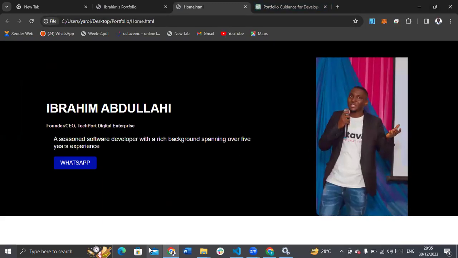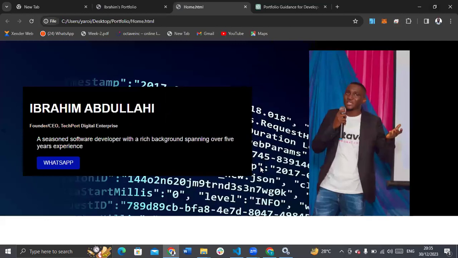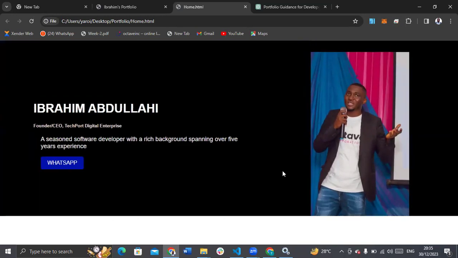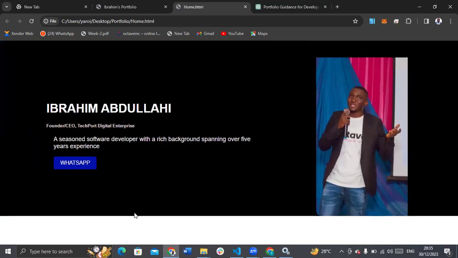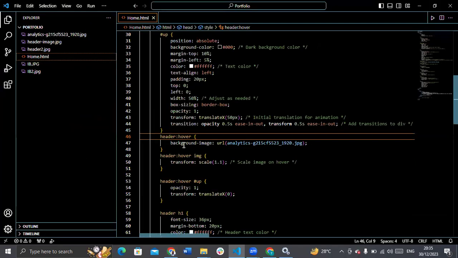But I'm thinking of a way to make it more techy. So I need to add some kind of features. When I did this, I just felt this is not really okay by me. The background is actually a code for a database, and I can see that they use JSON and maybe PHP. It's a picture I added in the folder I was working on. So once I hover on it, it will just appear.